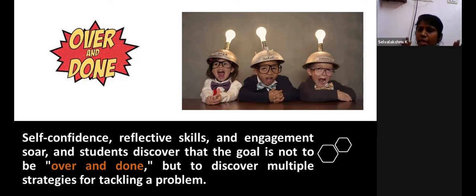But after making them observe and think, they will understand that just finding the answer is not the goal, but to find multiple strategies to solve a problem, different entries into the problem. Yes, not just finding the solution.